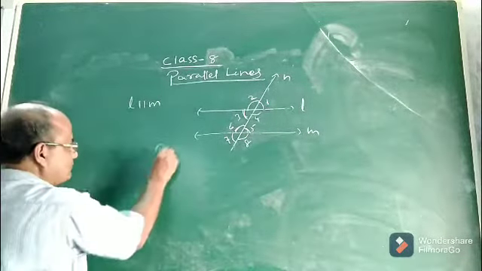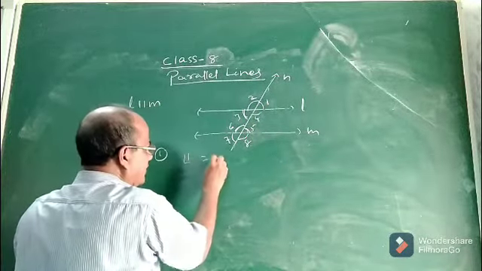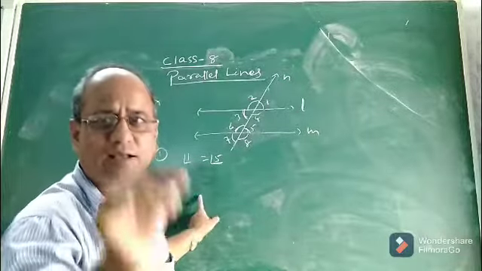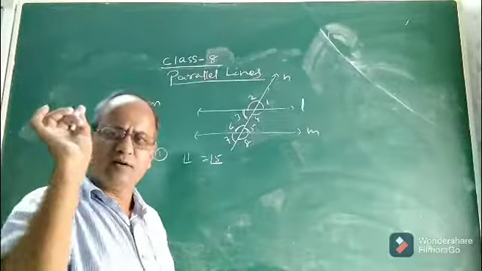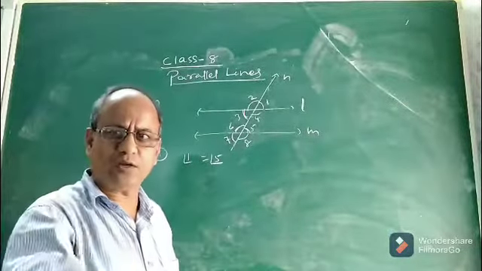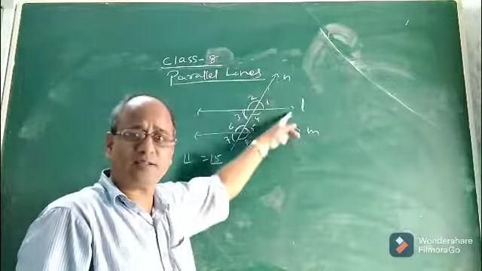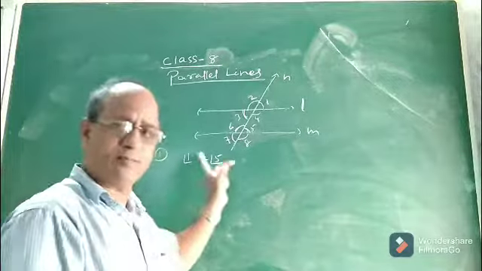First you see, as I told you, angle 1 and 5 are a pair of corresponding angles. So angle 1 and 5 will always be equal, and it is taken as an axiom, meaning it is granted, it is beyond proof. It is true in all respects. Always when a transversal intersects two parallel lines, each pair of corresponding angles formed will be equal.